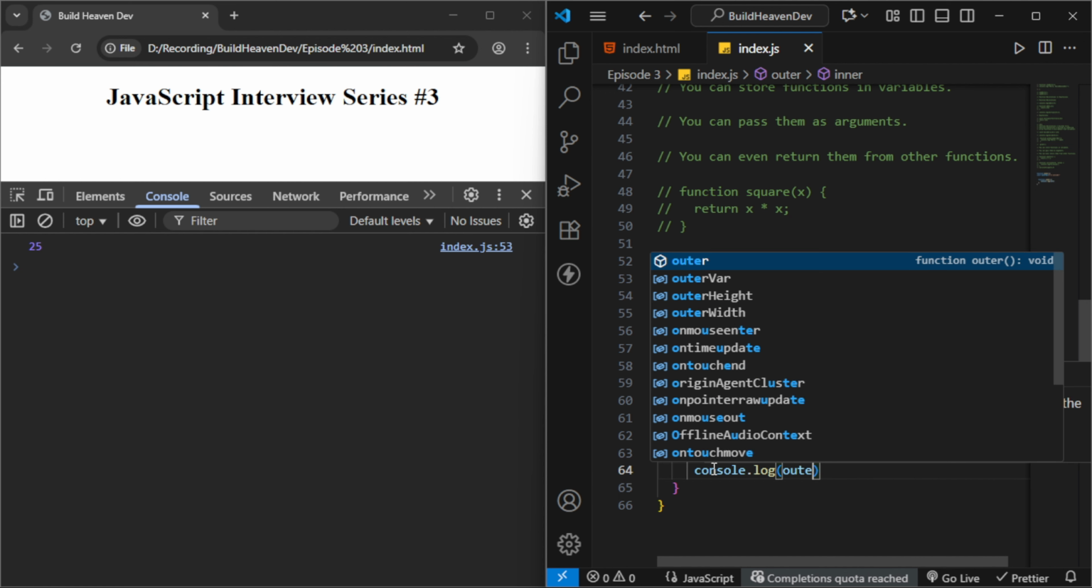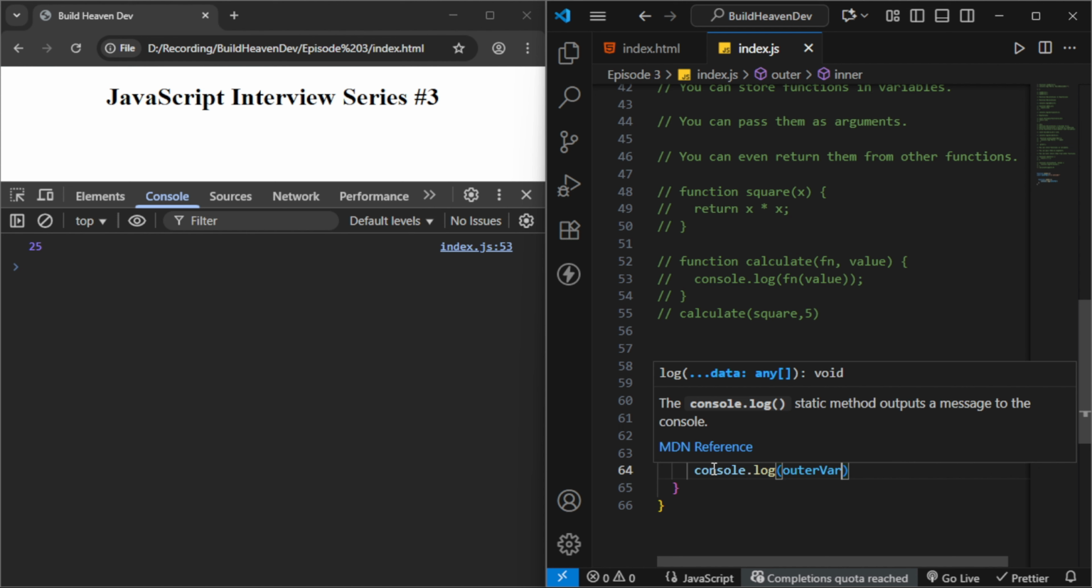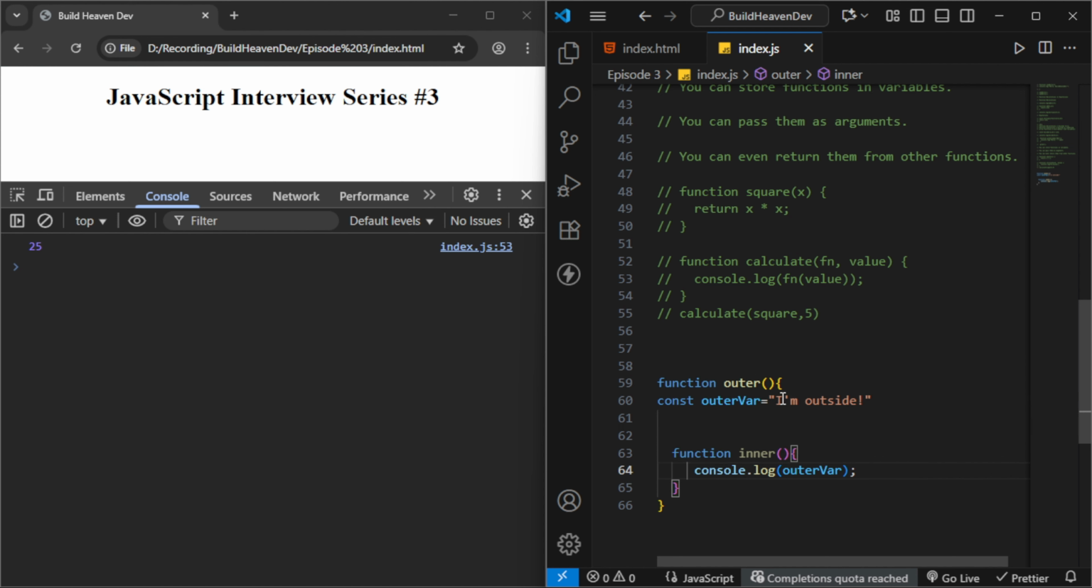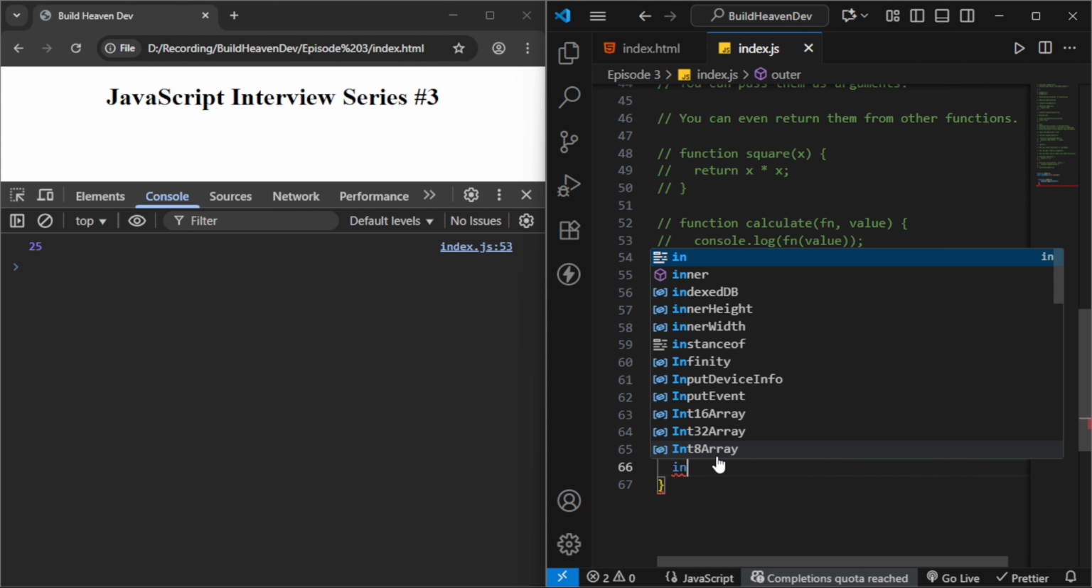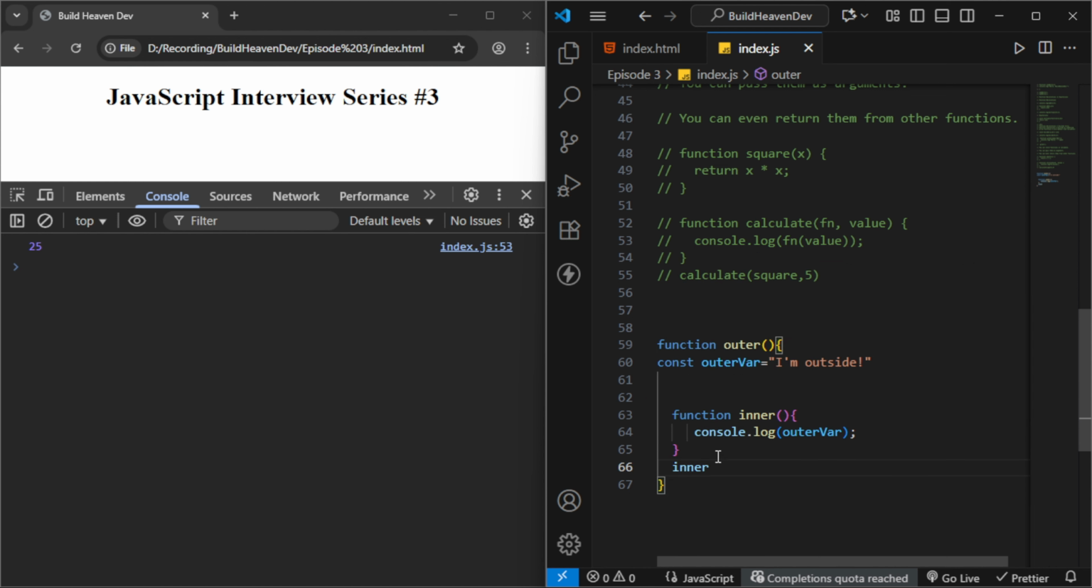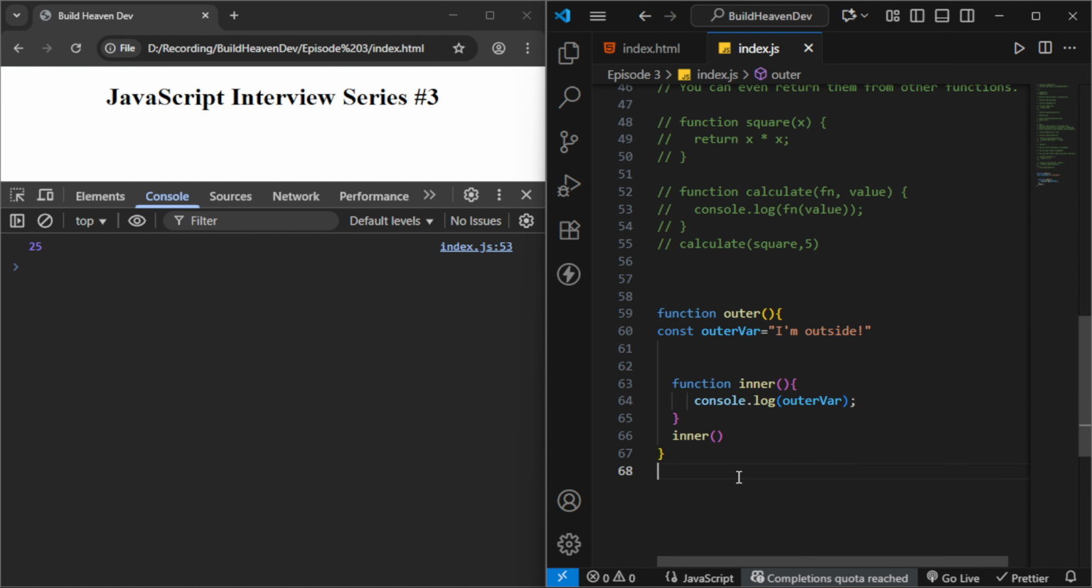Console.log(outerVar). The inner function can access the outer function's variable. Now we will call the inner function, and we will call the outer function. That's it. Now it gives the output "I am outside". So the inner function can access the outer function's variable. This concept is the door to something very powerful, that is closure.